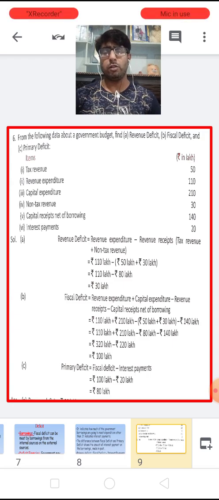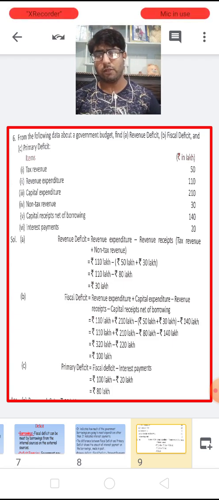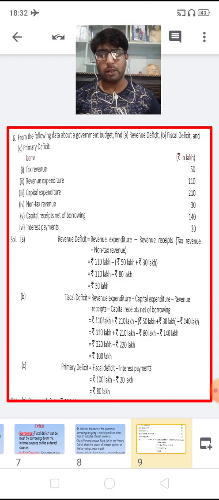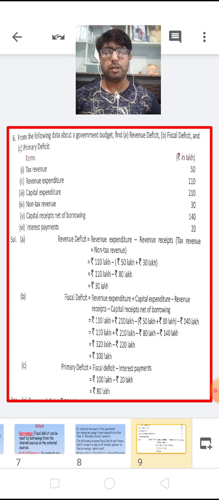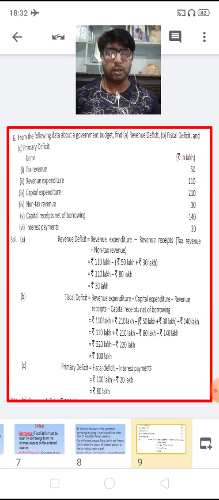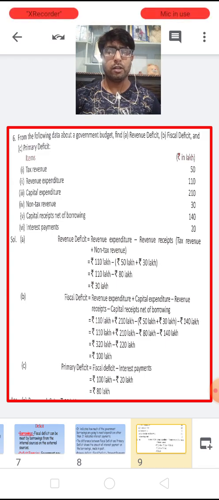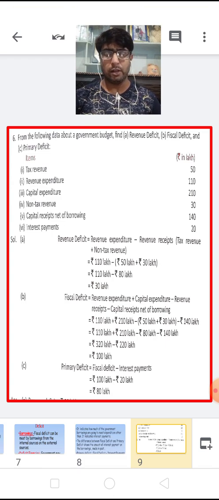Here the total expenditure is not given, but its components are: revenue expenditure 110 and capital expenditure 210. Adding them, the total expenditure is 110 plus 210, that is 320.